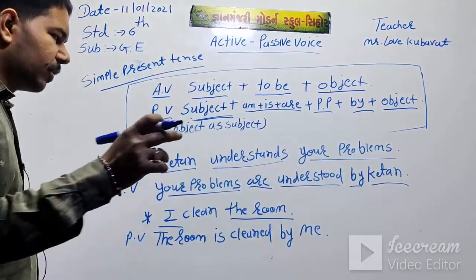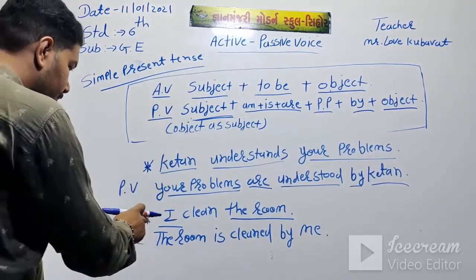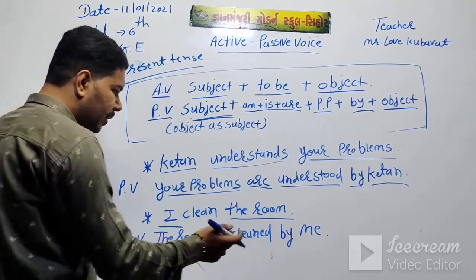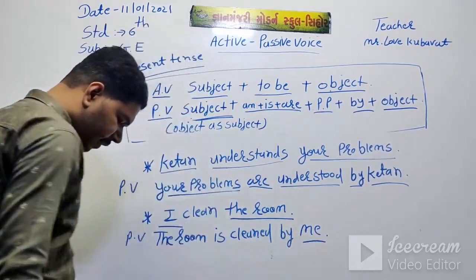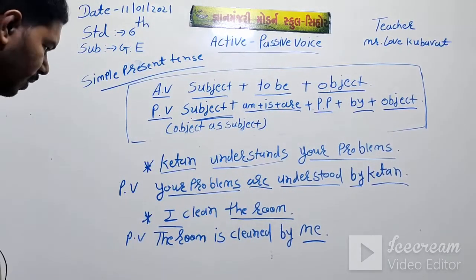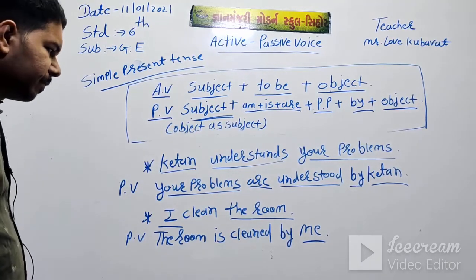I give you the chart, some of the chart. Personal pronoun, if the active voice in a sentence is I, then change into passive voice is me. I clean the room. Passive voice, the room is cleaned by me.